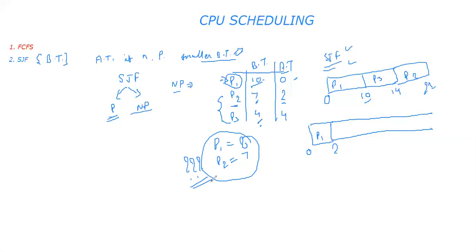I hope you got it. That's what I want to say. Now here P2 is having a smaller number of questions. So shortest job first says that I should execute P2 first. But earlier we had completed P1 first. And here we got the difference between preemptive and non-preemptive.